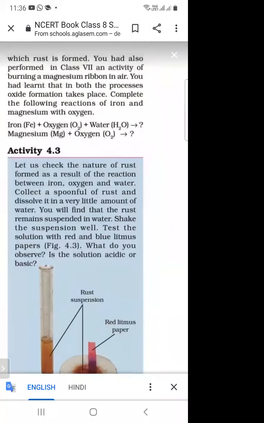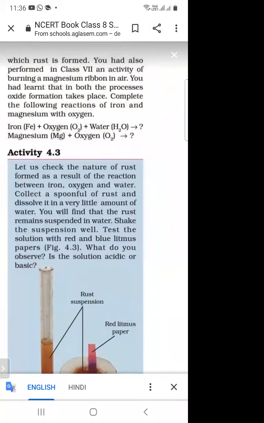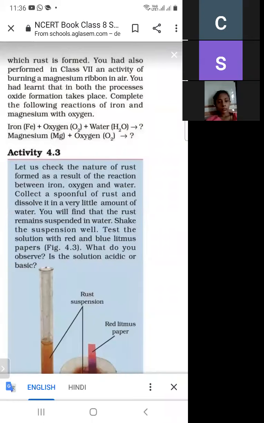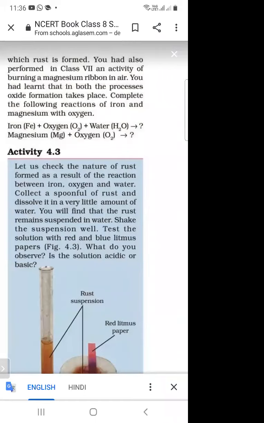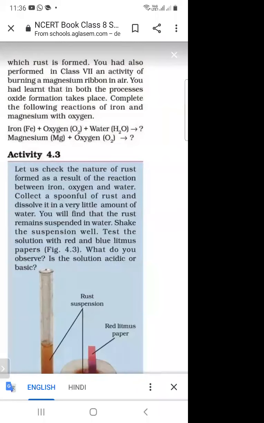So this is a reaction you had also performed in class 7, an activity of burning a magnesium ribbon in air. You had learned that in both the processes, oxide formation takes place. So as we know, when we burn the magnesium ribbon, magnesium plus oxygen, after reaction, gives magnesium oxide.